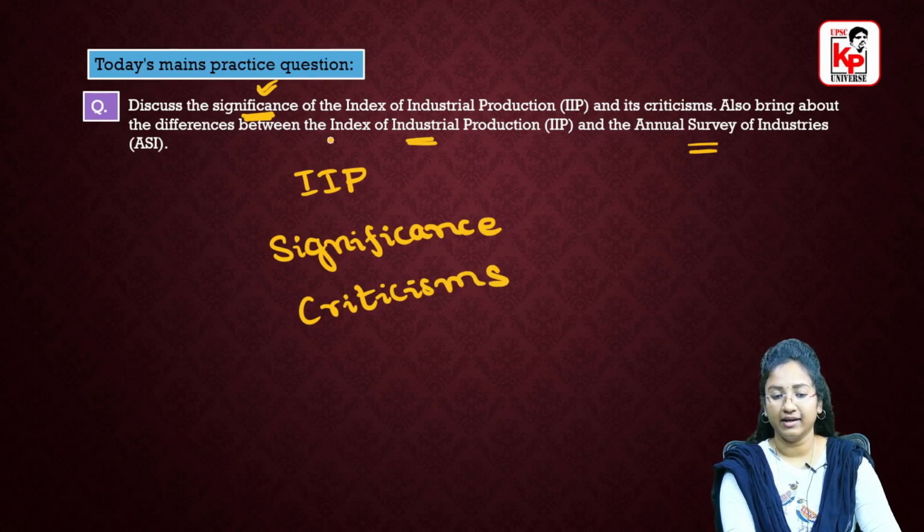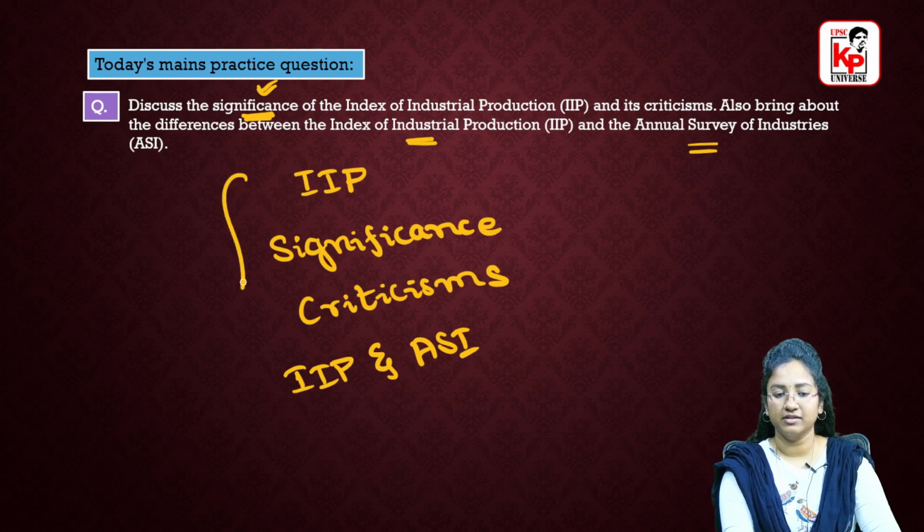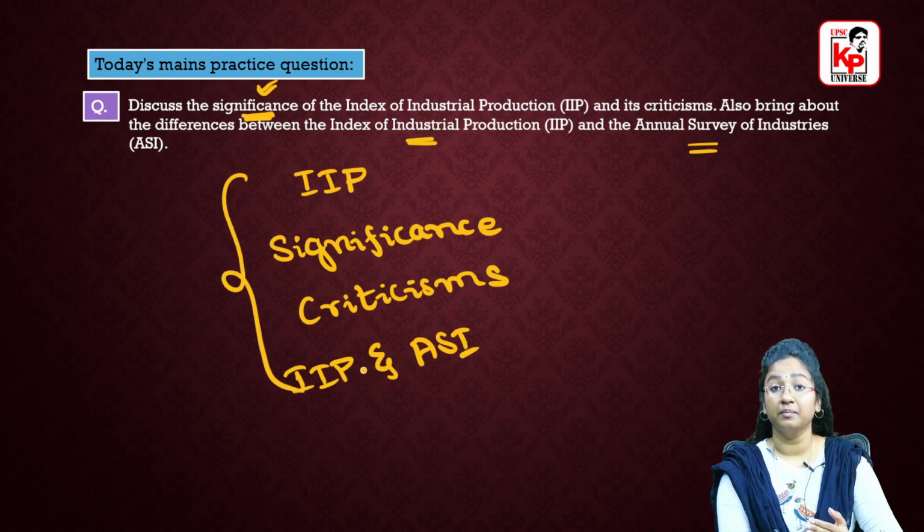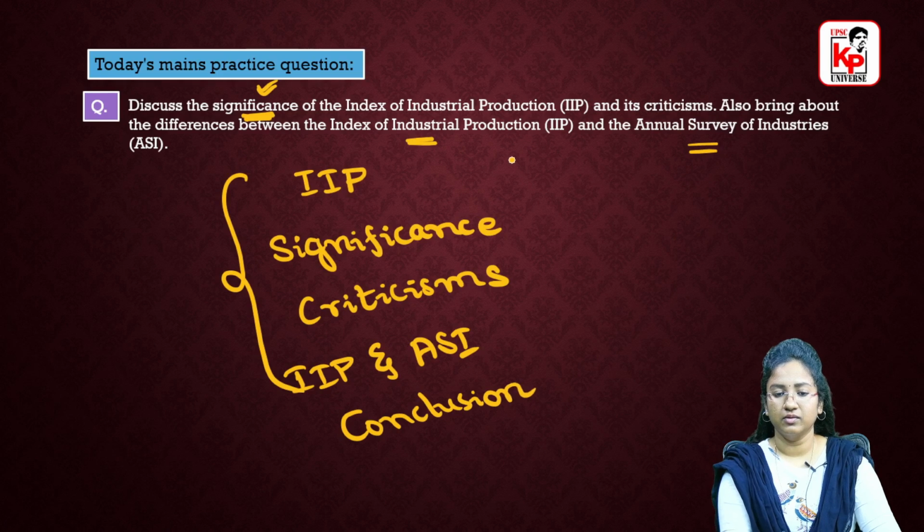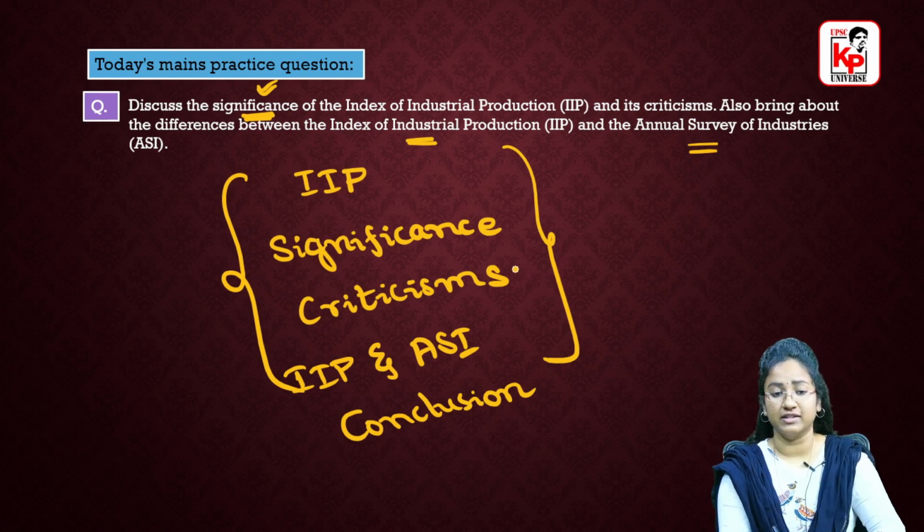And then in the second part of the question you can show the difference between IIP and ASI, that is Annual Survey of Industries. This is how you have to give your answer, and then you have to give a conclusion for this. So this would be a rough framework of how you can answer this particular mains practice question.